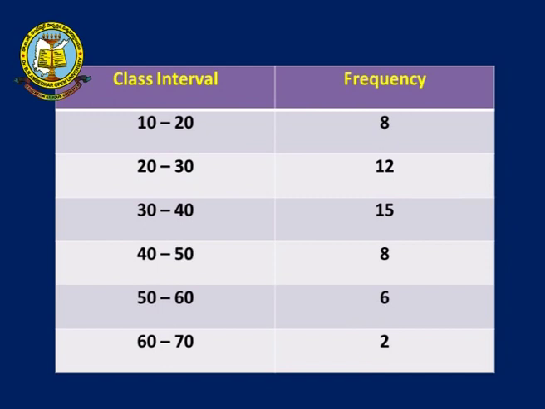So, if I check the first column, first row, what is the class interval? The first row is designated as class interval and frequency. Here, under the 10 to 20 class interval, 10 is treated as the lower limit and 20 is treated as the upper limit. What is the corresponding frequency? Its corresponding frequency is 8.